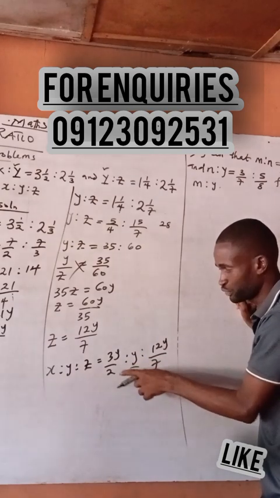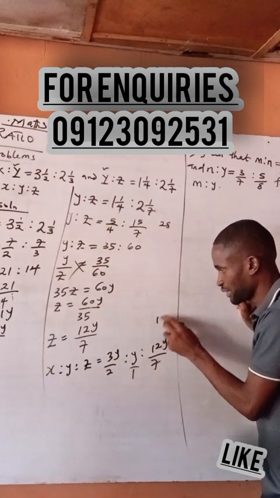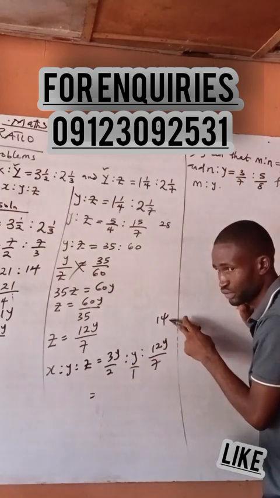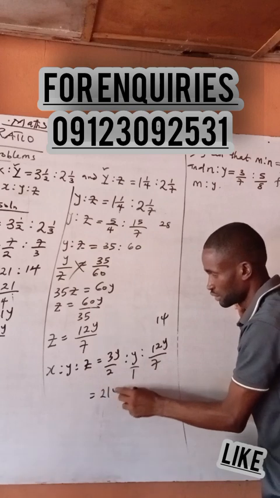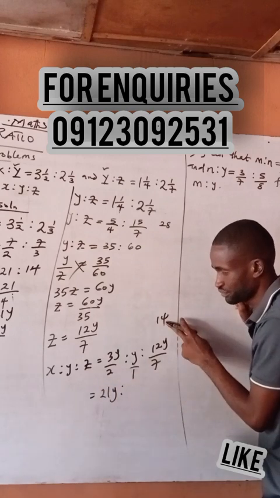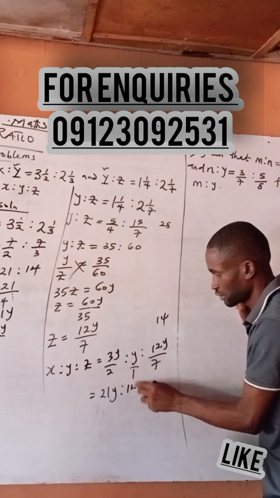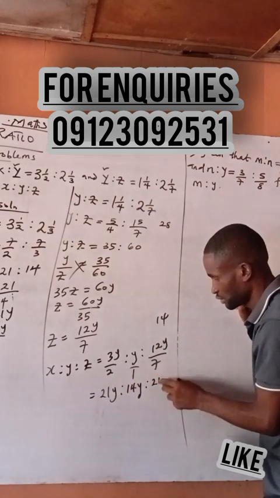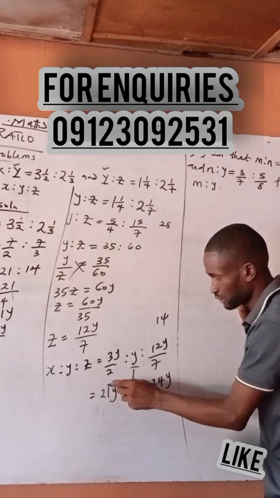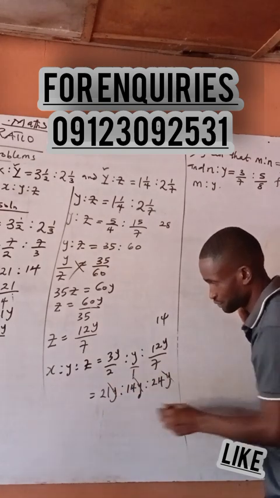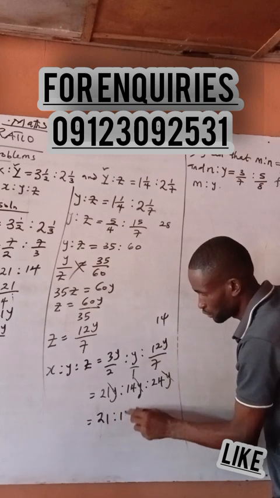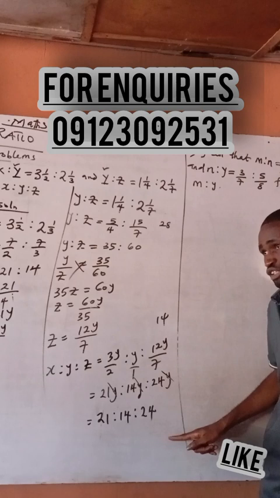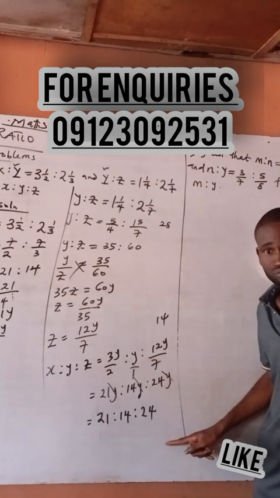We are going to find the LCM of 2, 1, 7. Alright, give it to me. 2 divided 14 is 7, times this man. 1 divided 14, 14 times Y. 7 divided this one, 2. 2 times this man is 4Y. Okay? So finally we have 21 is to 14 is to what now? 24. Now check. Is there any common factor that can divide through?